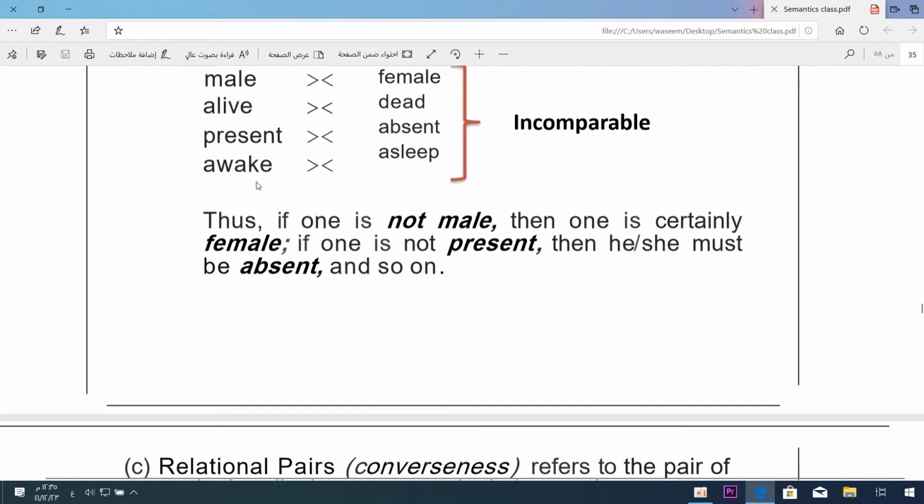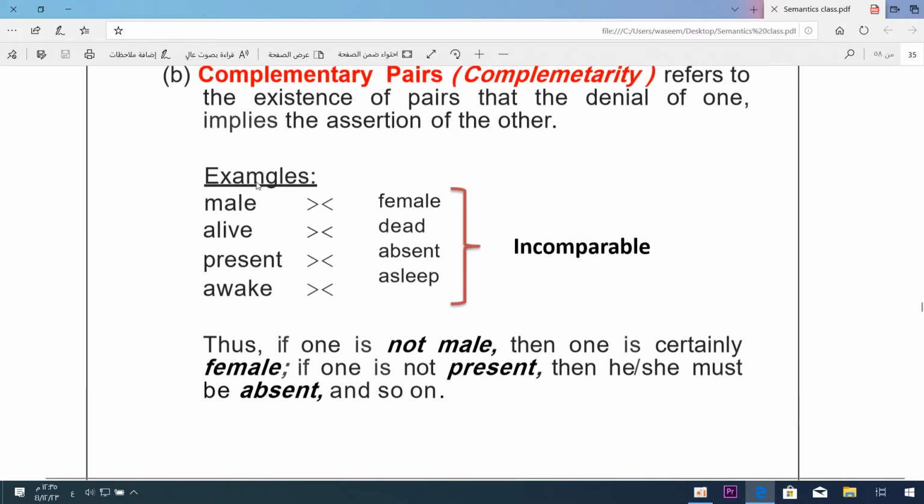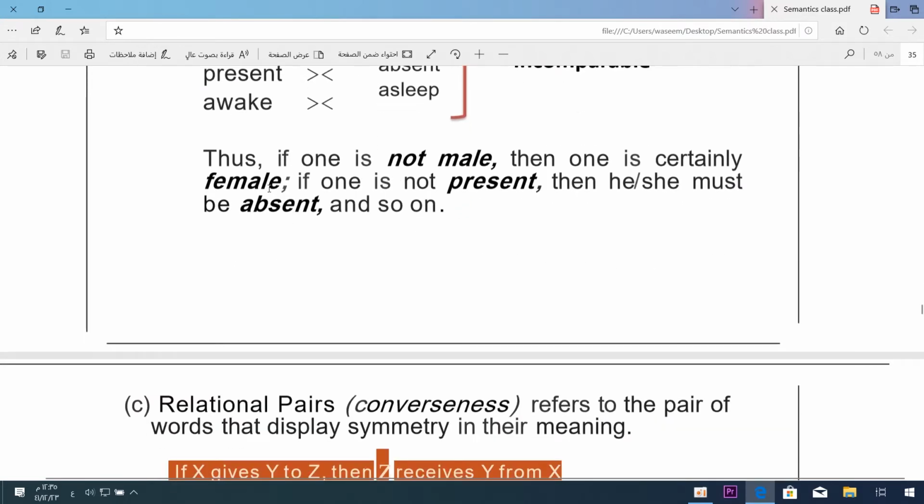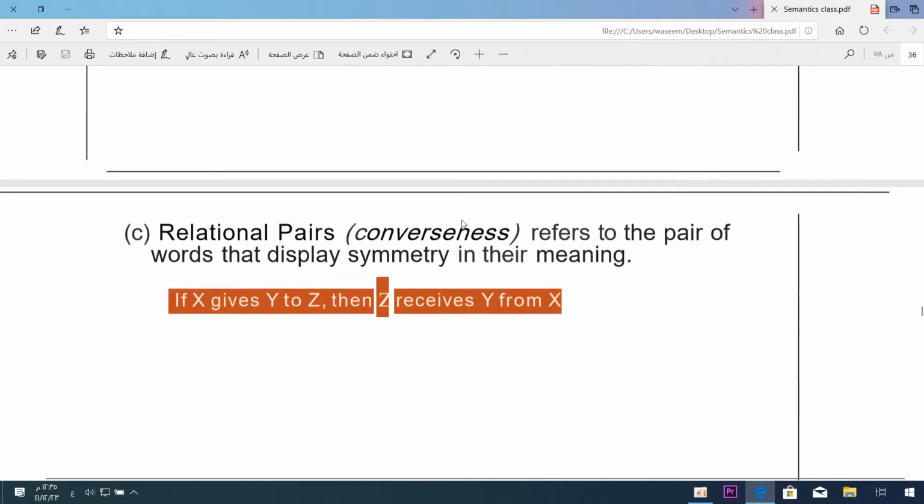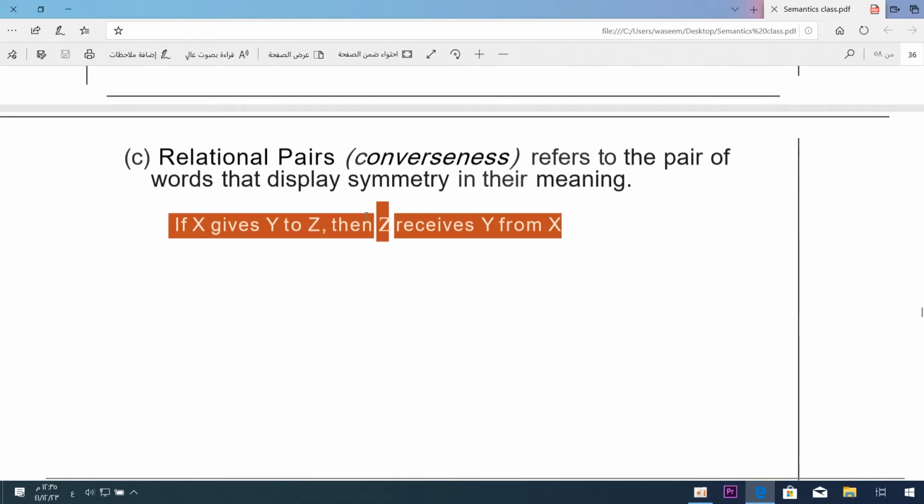So they are incomparable. Okay, you see, the child is not asleep. It must mean the child is awake. So once again, these are non-gradable adjectives. I cannot say very natural, very industrial, and so on. Thus, if one is not male, then one is certainly female, and if one is not present, then she or he is absent, and so on.